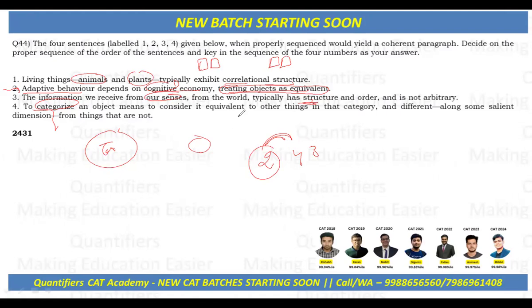why categorization works. So here, two introduces the main idea that adaptive behavior depends on cognitive economy. Four tells us what cognitive economy basically is, that is, to categorize. We can take the hint here that cognitive economy is treating objects as equivalent, so to categorize an object, and we can get the echo word, object. It tells us what cognitive economy is. And the third justifies why categorization works: the information we receive from our senses from the world typically has structure and order and is not arbitrary.